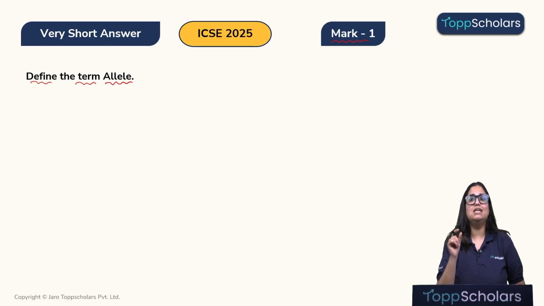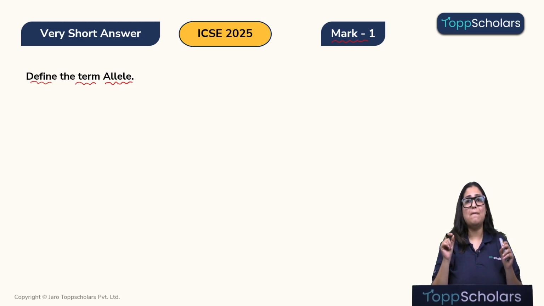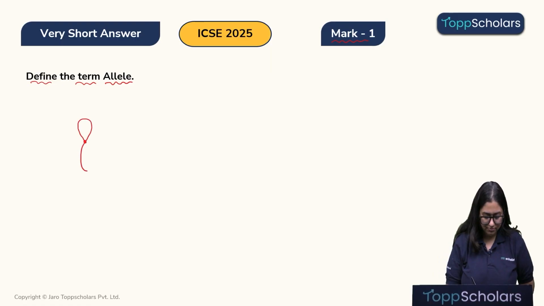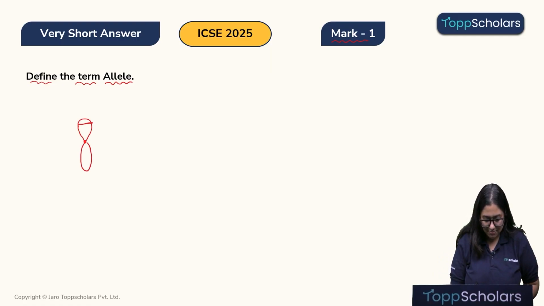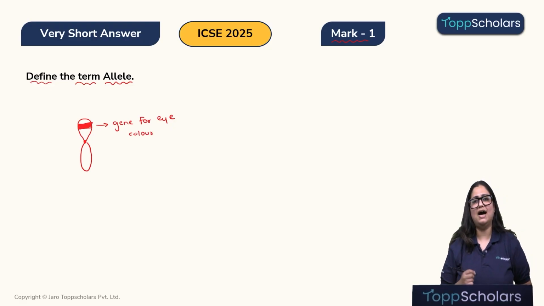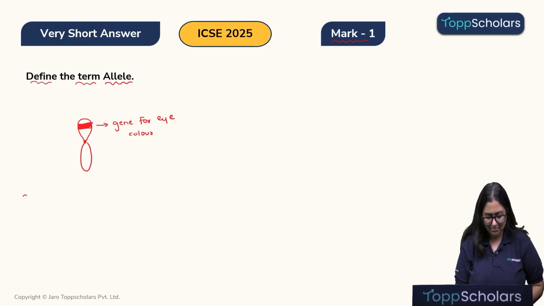Children, gene is a segment of DNA. Please remember, it's a structure. It's a segment of DNA which is present on a chromosome. So let's say this is a chromosome, and this particular segment of the chromosome represents a gene. For example, let's say the gene for eye color. A gene is a segment of DNA, children.